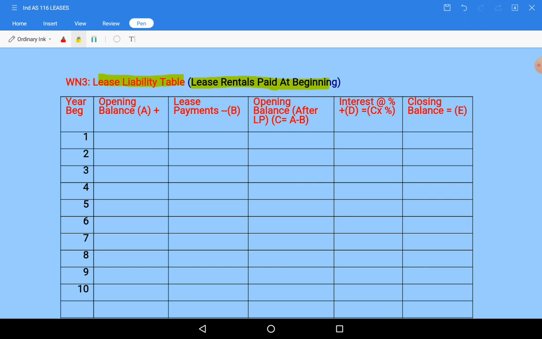So opening balance, then opening balance after lease payments, then we will calculate interest. That interest will be added to the opening balance after lease payments, then we will get closing balance. So interest will be added, then you will get closing balance. Like this we will do.